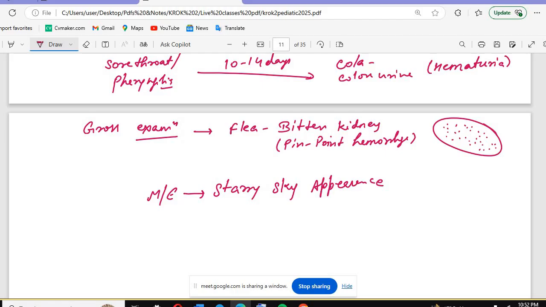Okay? And this is seen on immunofluorescence testing. The starry sky appearance, why will it be there? Some areas look very shiny and some areas look very dark, because of the pinpoint hemorrhage and because of the antigen-antibody complex deposition.